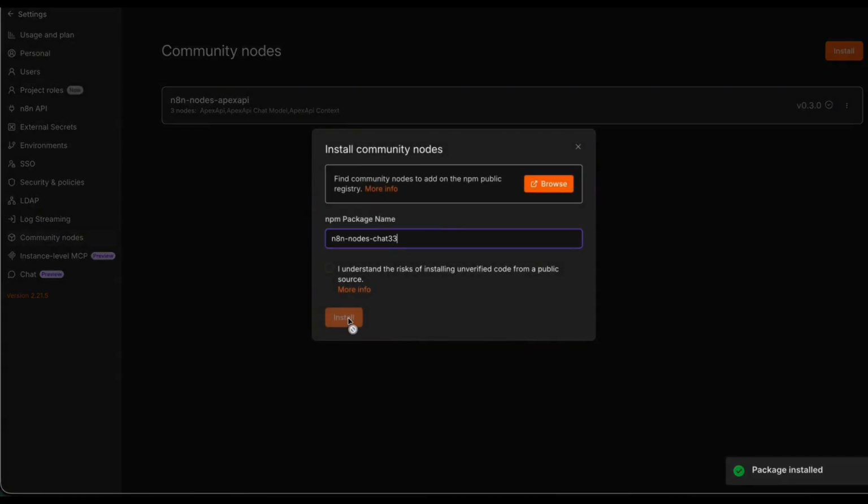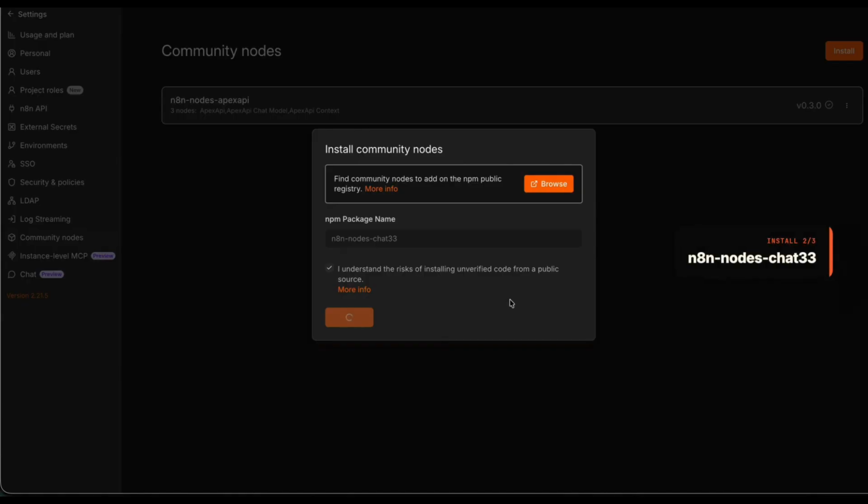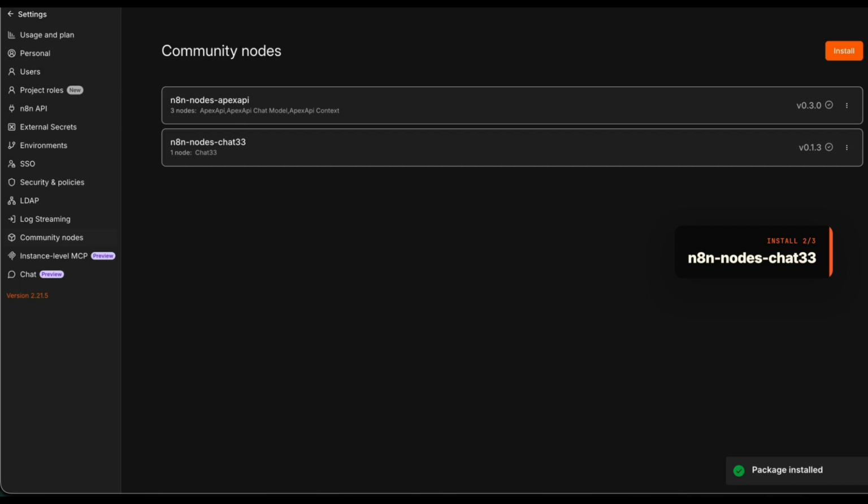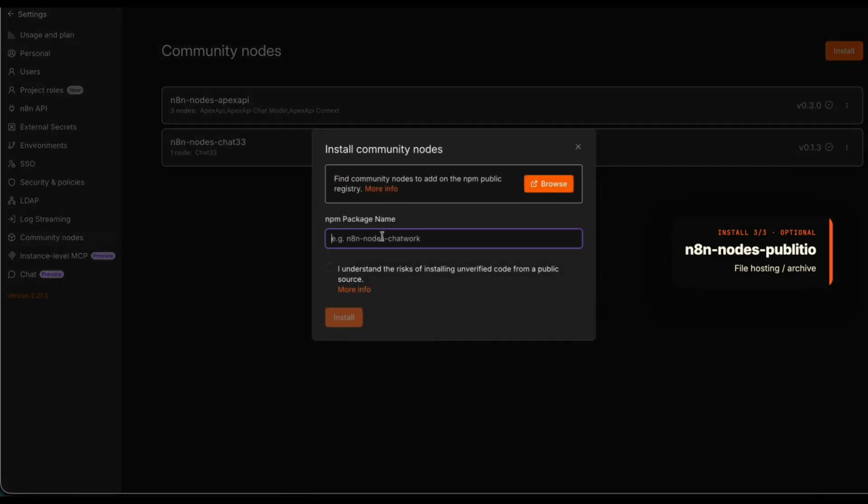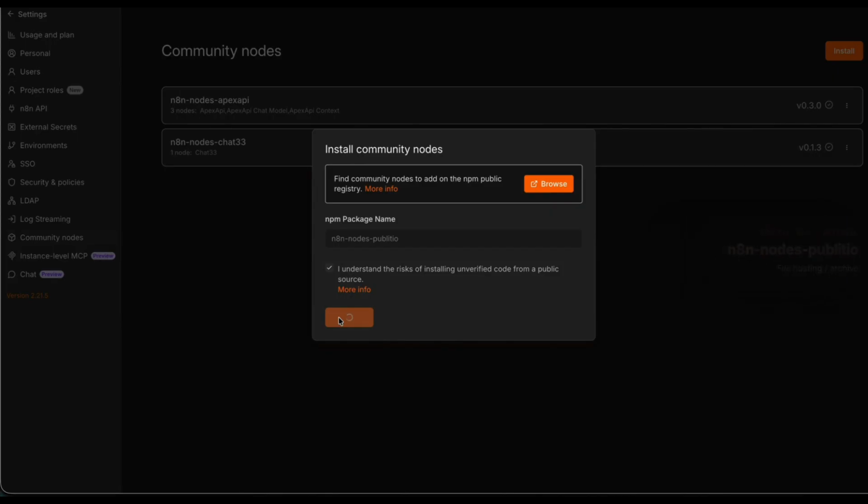Okay, perfect. The node is installed, and now we need to install the chat33 node. So it's n8n nodes chat33, and it's also going to take about 20 seconds. And the third node that we are going to install is the publicity node, and this one is optional, so it's up to you if you want to store your files on the web server.